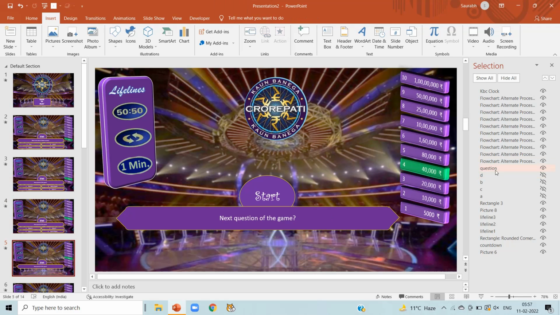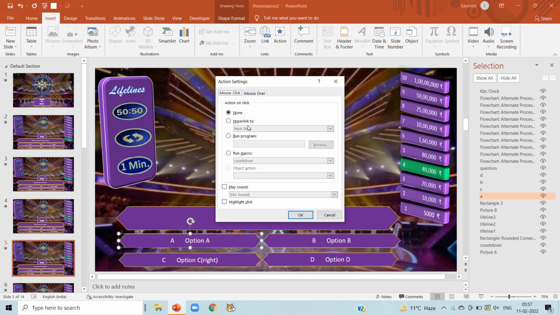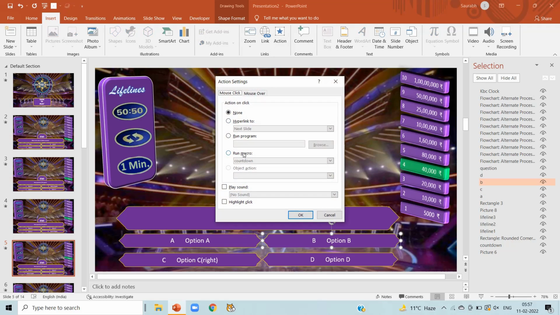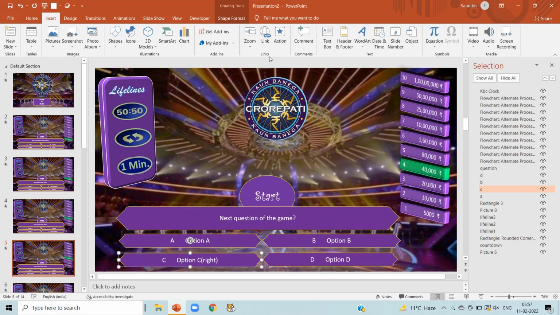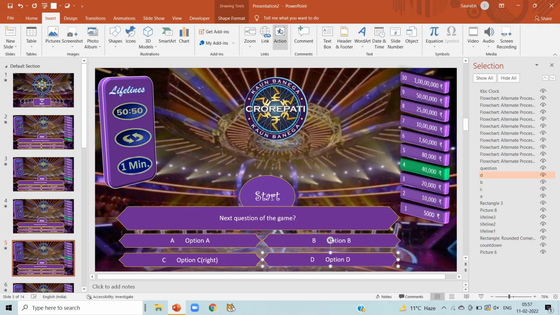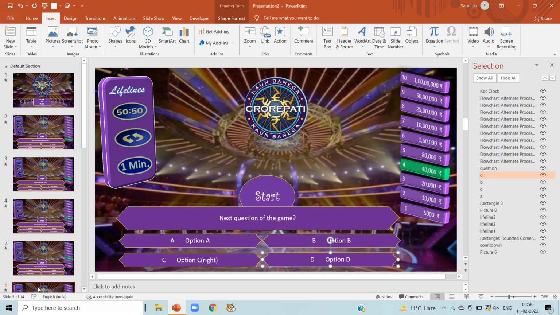Now click on slide number 5. Make it visible A, B, C, D by clicking eye signs. Now click on option A, Action, Run Macros, and select option A here. Click on OK. Now click on option B, Action, run macros and select option B here, click on OK. Now click on option C, action, run macros and select option C here, click on OK. Now click on option D, action, run macros and select option D here, click on OK. As this is for slide number 5.